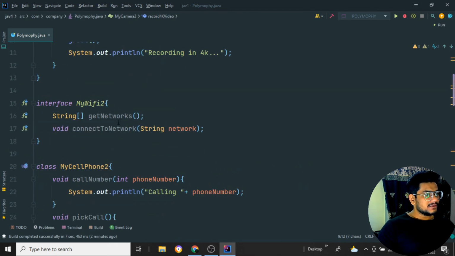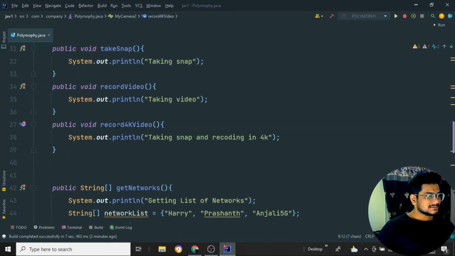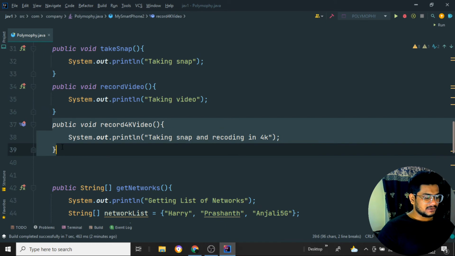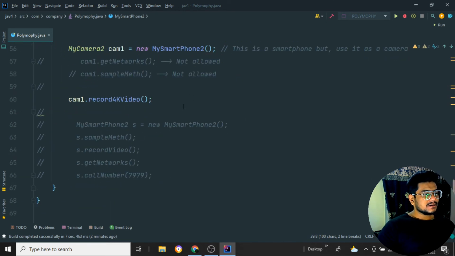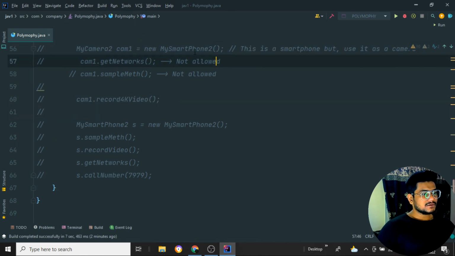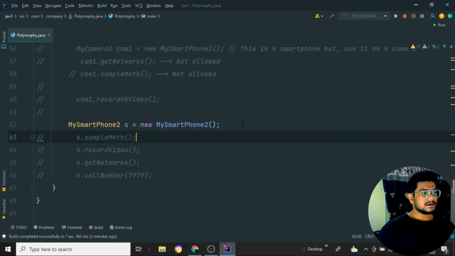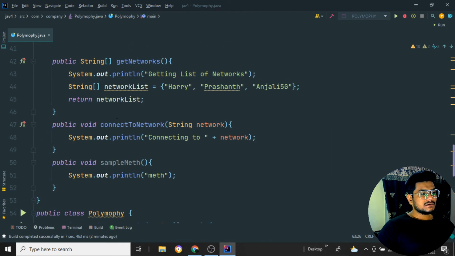I'll just comment this out right now. Okay, so now the next concept. I'll comment out this camera one, and this also. Now I want to create an object for my smartphone.